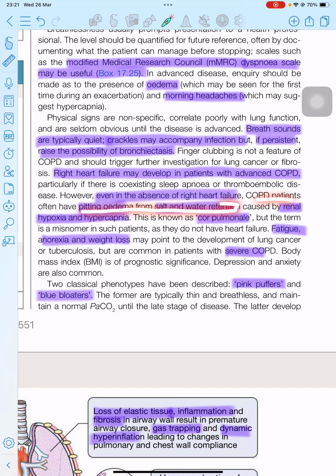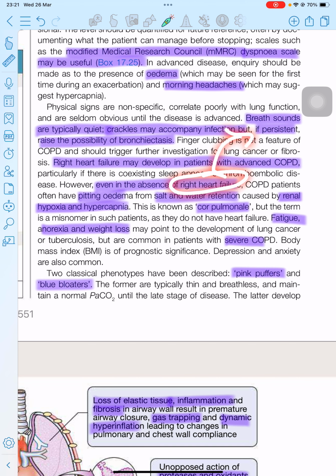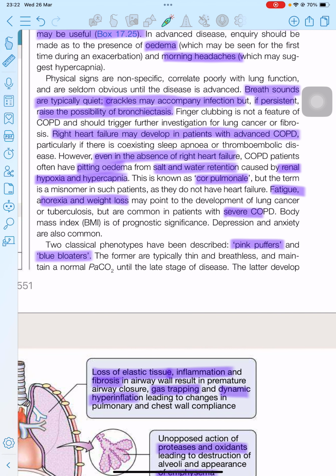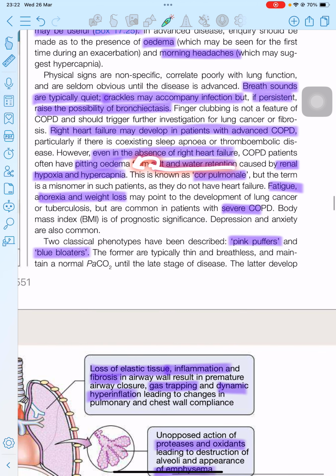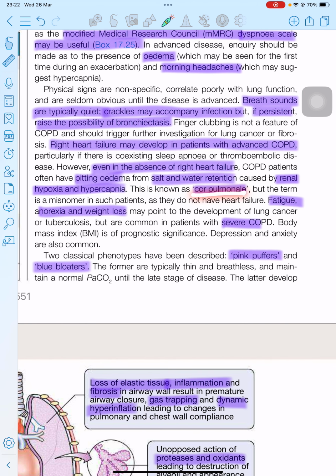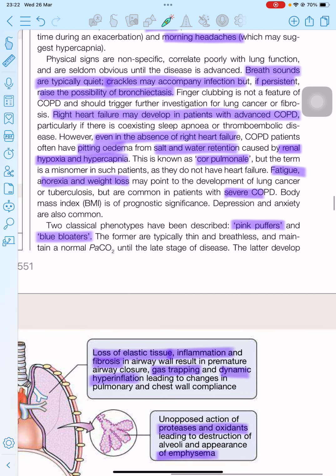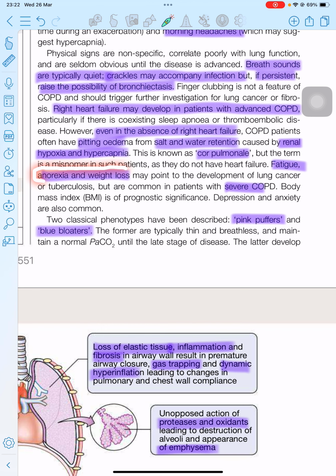When the right heart fails, the heart cannot pump enough blood. So due to less blood to the lung and kidney, the kidney undergoes hypoxia, which causes retention of salt and water that helps in causing pitting edema, and this is also known as cor pulmonale. But here it does not have heart failure, so it is a misnomer in such patients to call it cor pulmonale. Later, the patient may develop fatigue, anorexia, and weight loss, which may also point to a case of lung cancer.